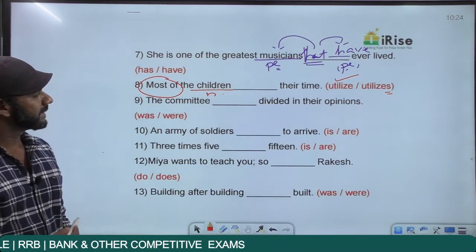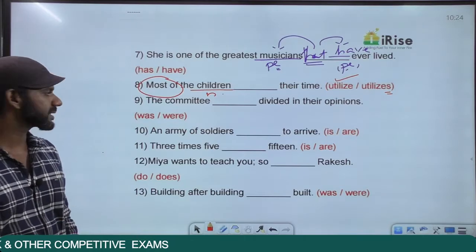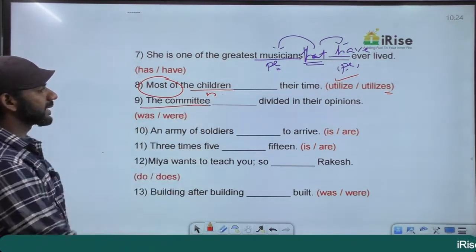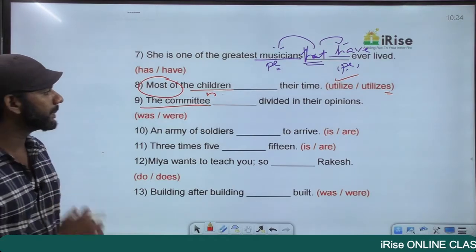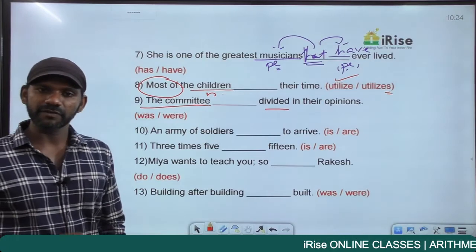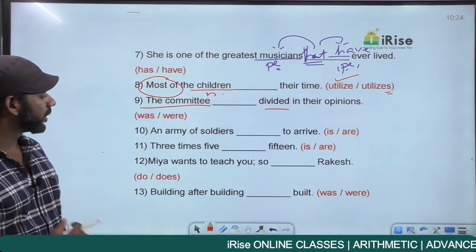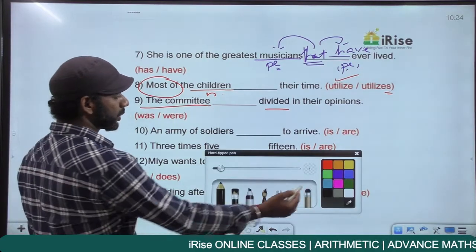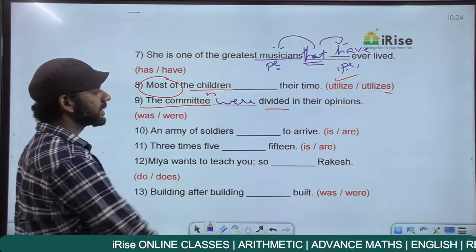Come on, next one. The committee dash divided in their opinions. The committee is a collective noun. And in this sentence, the collective noun committee is getting divided. When a sentence talks about a collective noun getting divided, the verb in the sentence must be plural. So the verb in this sentence must be plural. So the committee were divided in their opinions.